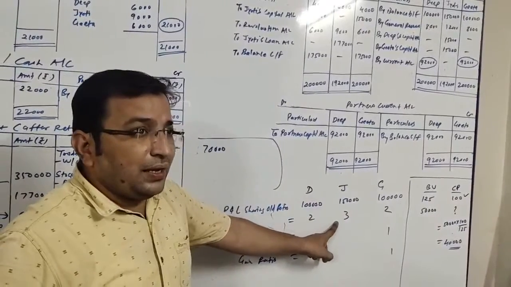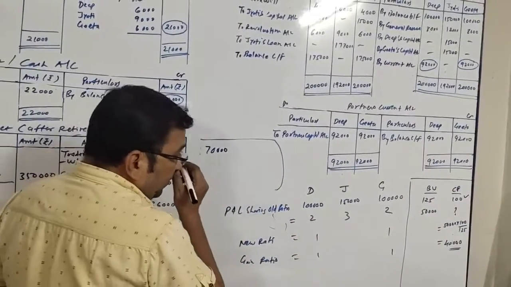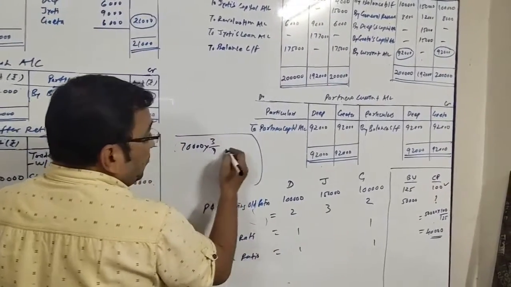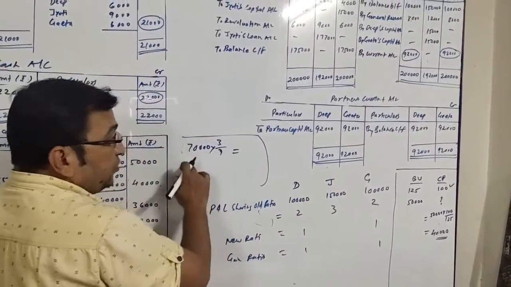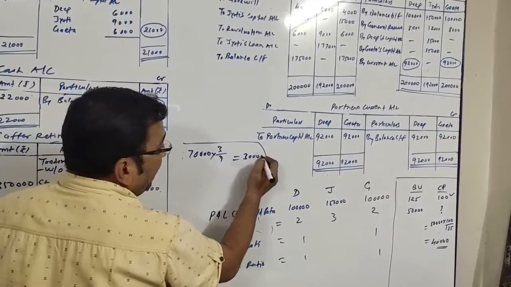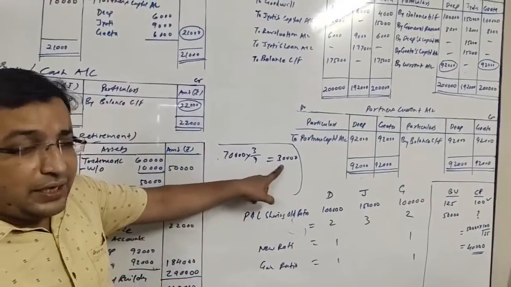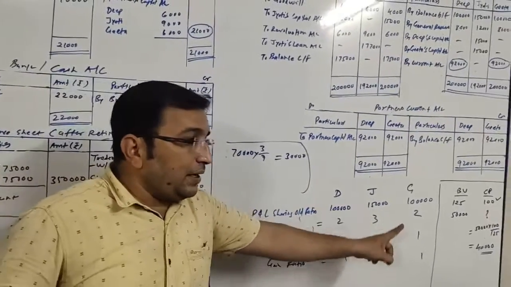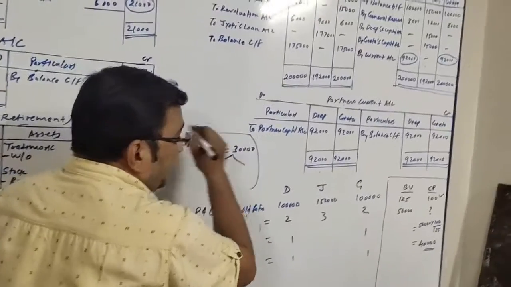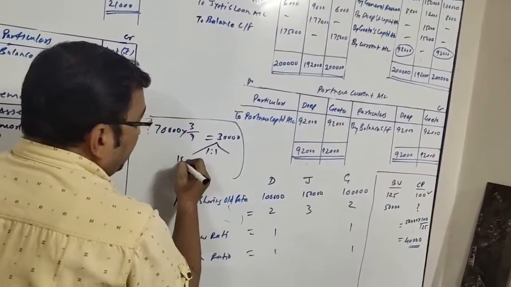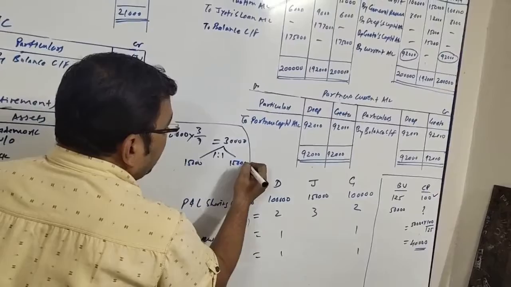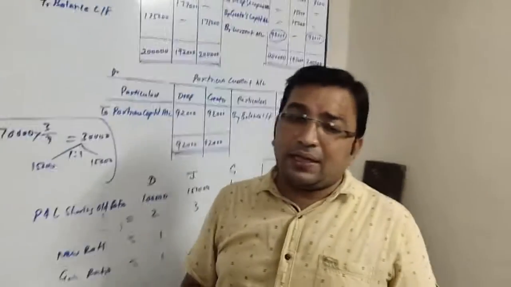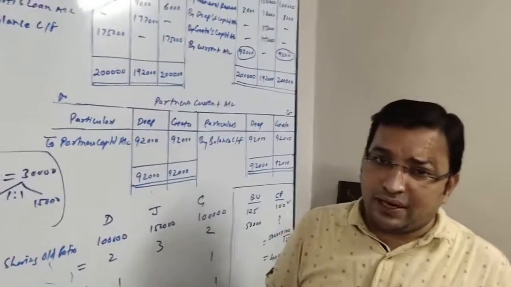Jyoti's share is 3/7, not 2/7. So Jyoti's goodwill will be 30,000. 30,000 will be payable to Jyoti, which will be paid by Deep and Geeta in their gain ratio, which is 1:1. So 15,000 each. 15,000 will be paid by Deep and 15,000 will be paid by Geeta. That means it will be adjusted to their capital accounts.